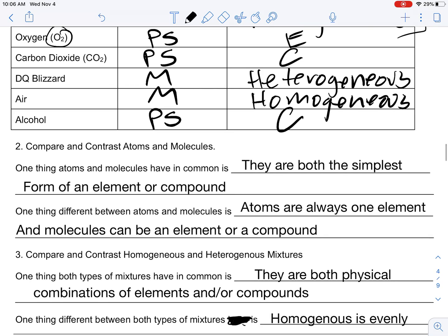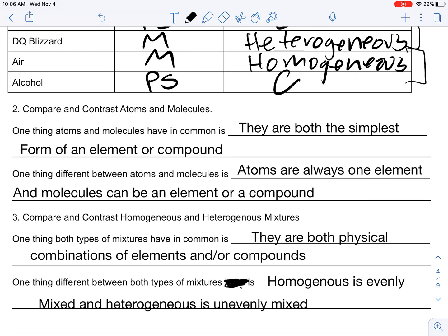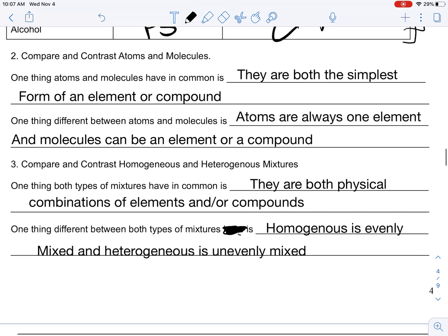A blizzard is a mixture. It's unevenly mixed. It's heterogeneous. Air is a mixture of gases, such as oxygen, carbon dioxide, and nitrogen primarily. That is a homogeneous mixture, evenly mixed. Alcohol is a pure substance. It's actually a compound. But if you wanted to say like wine or beer, that would be a homogeneous mixture. And next, I'll just have you look at these really quick before I talk through them.